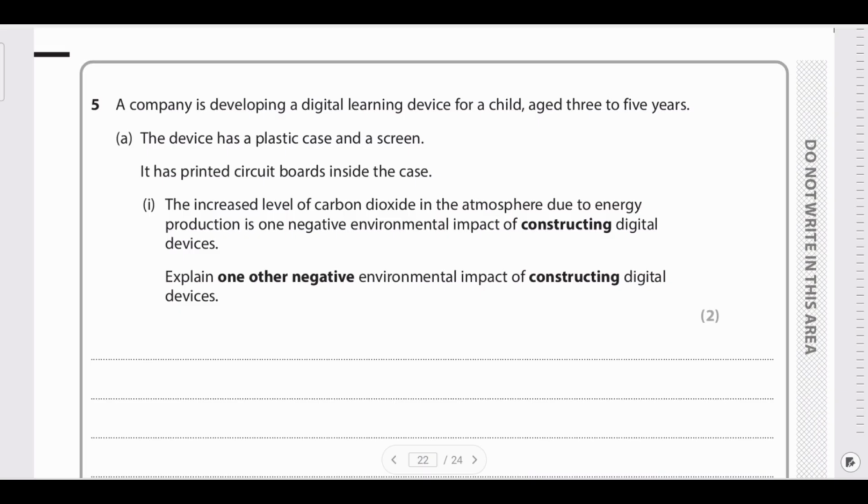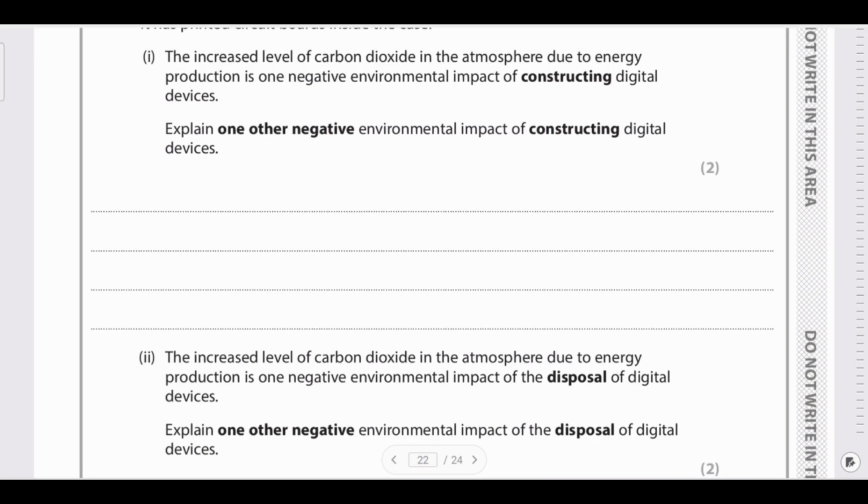The increased level of carbon dioxide in the atmosphere due to the energy production is one negative environmental impact of constructing digital devices. Explain other negative environmental impact of constructing digital devices. So the one impact is already given here. So one thing is the groundwater will get polluted because whatever the waste water from the chip production is, that is released without any treatment. So that you can consider as another negative impact.